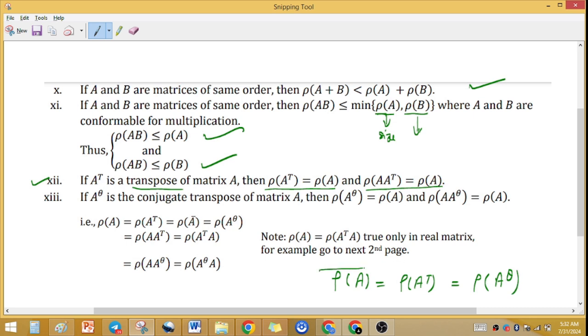This property is true. So there are three results from the above, and this is a note point: rank of A equals rank of A transpose A, true only for real matrices.